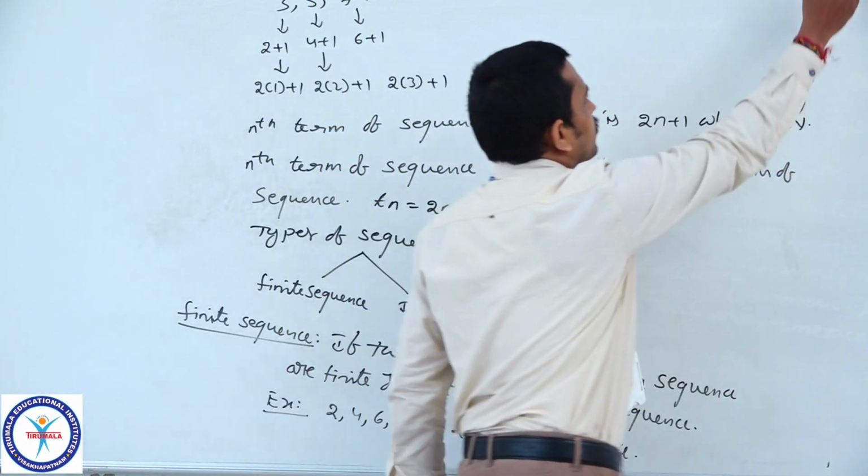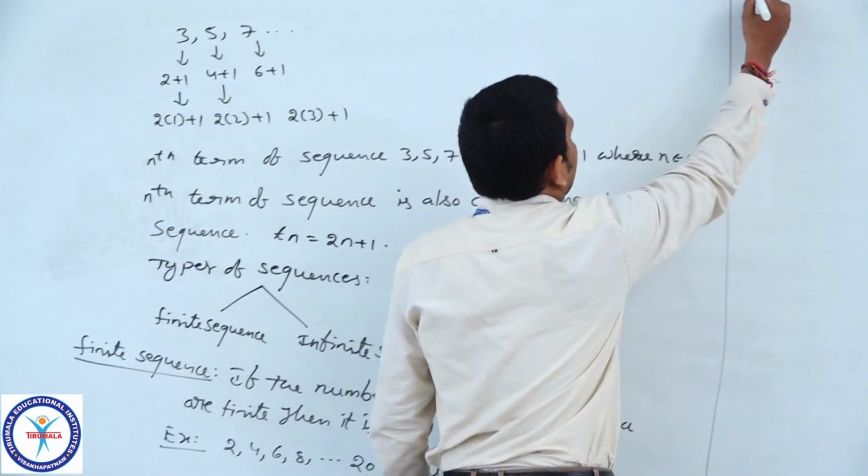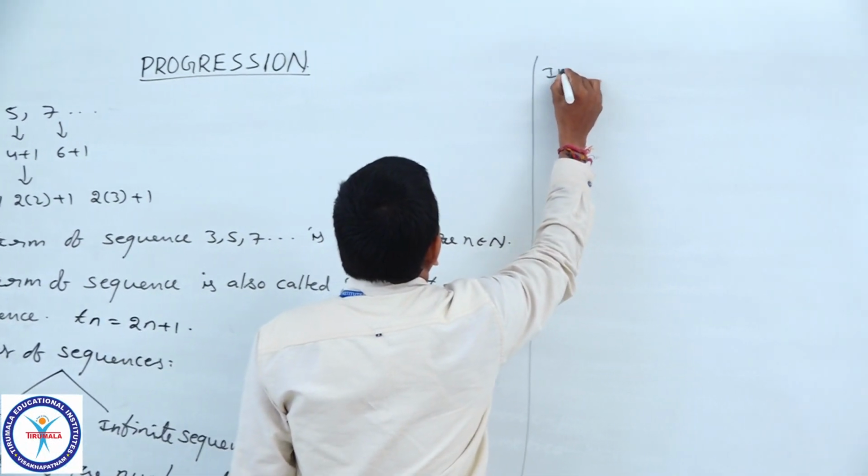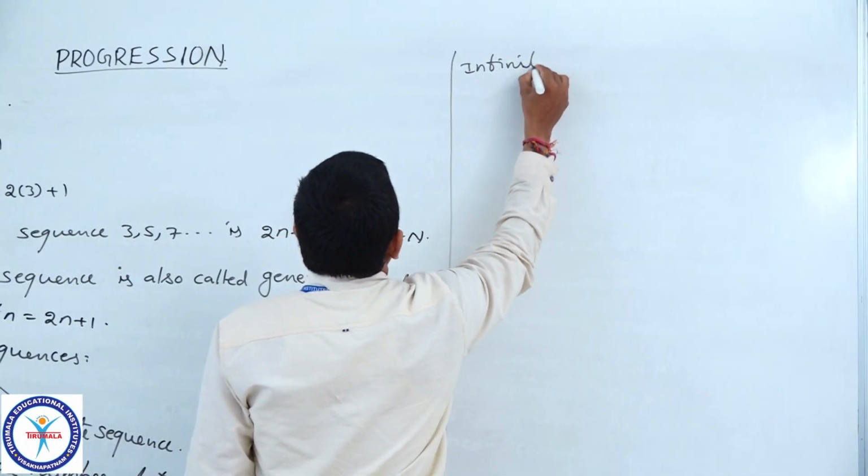If the number of terms are infinite, meaning uncountable, then it is called an infinite sequence.